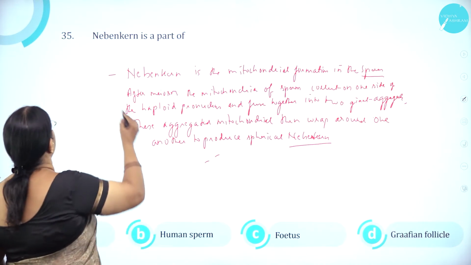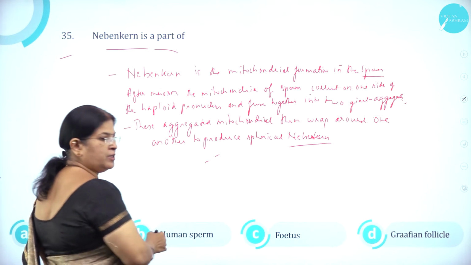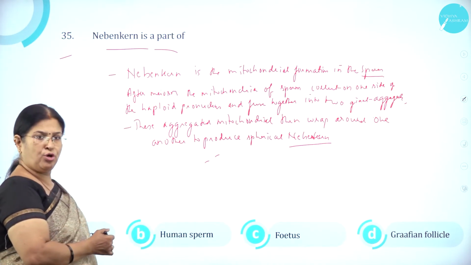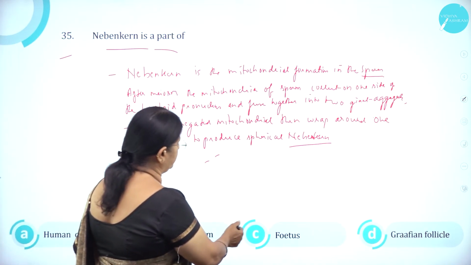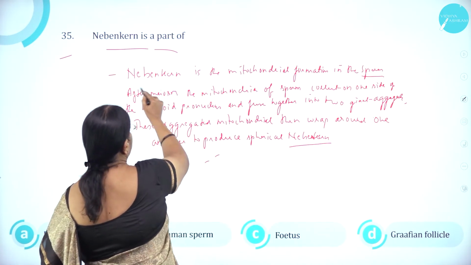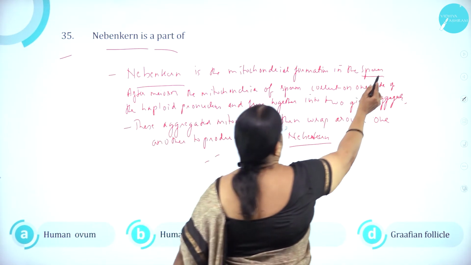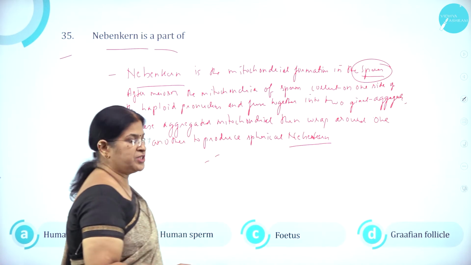Moving on to question number 35. Nebenkern is a part of: option A, human ovum, option B, human sperm, C, fetus, D, Graafian follicle. Nebenkern is the mitochondrial formation in the human sperm. So it is found in the human sperm.